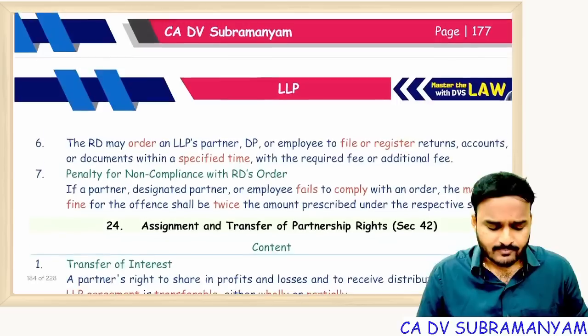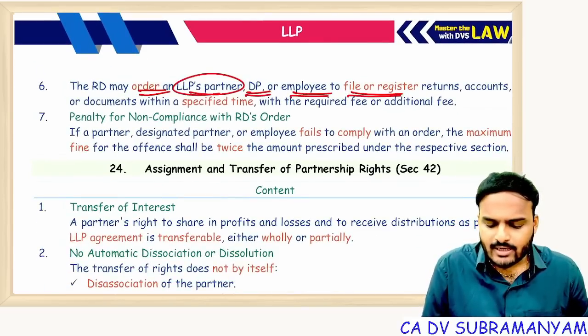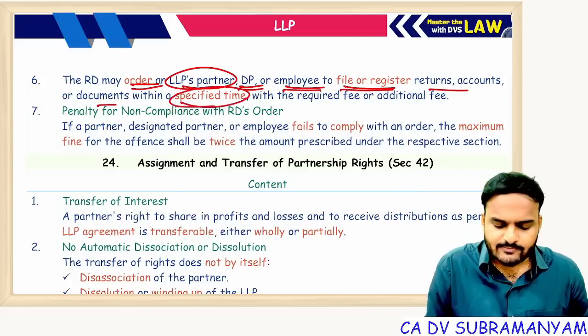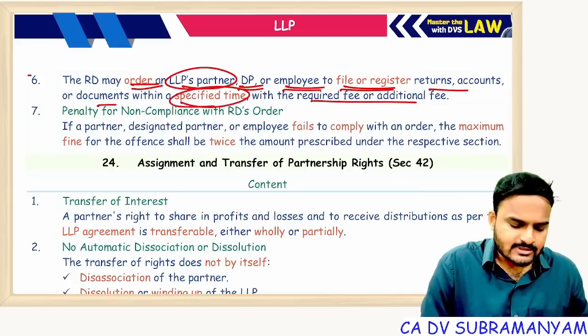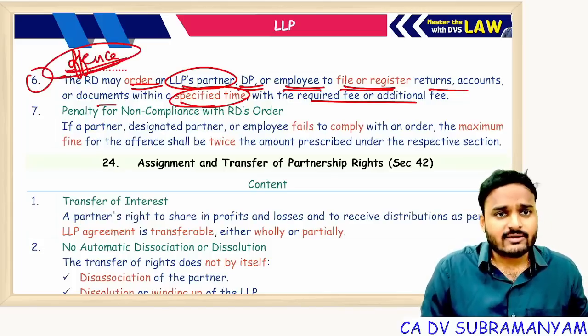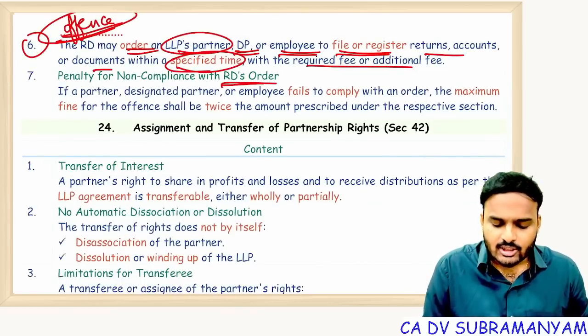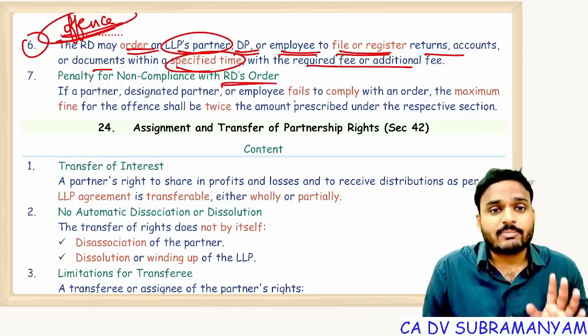That's it. RD may order an LLP's partner, designated partner or employee to file or register returns, accounts, documents within a specified time with the required fees or additional fees. That means, you committed an offense, right? Now resolve that offense. Nullify that offense. Or else, if you fail to comply with the regional director's order, you will get very severe punishment.